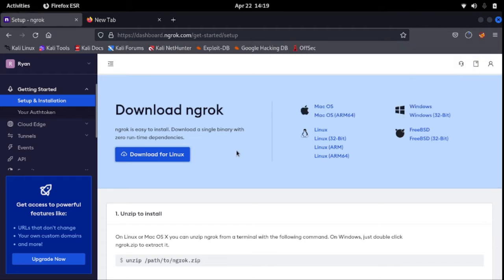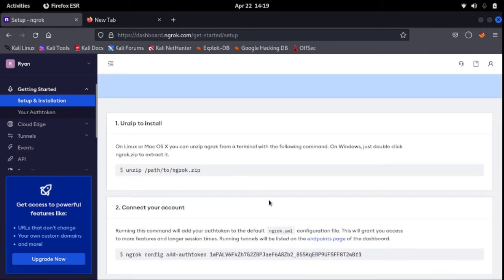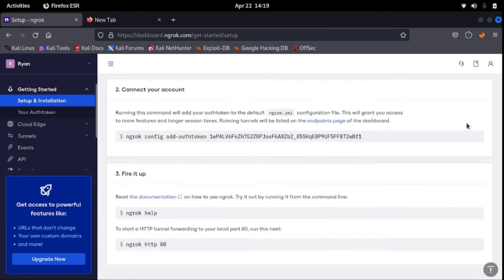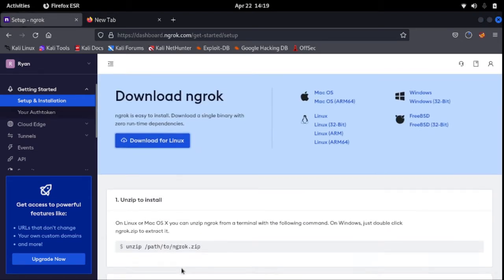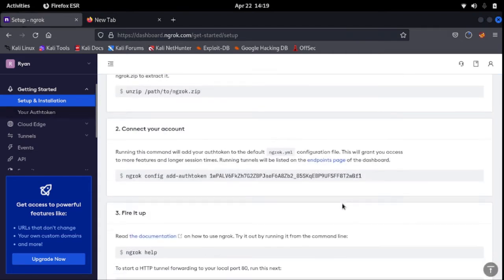Okay, it's downloading. After downloading, you have to unzip the file, then we'll add the authentication token.